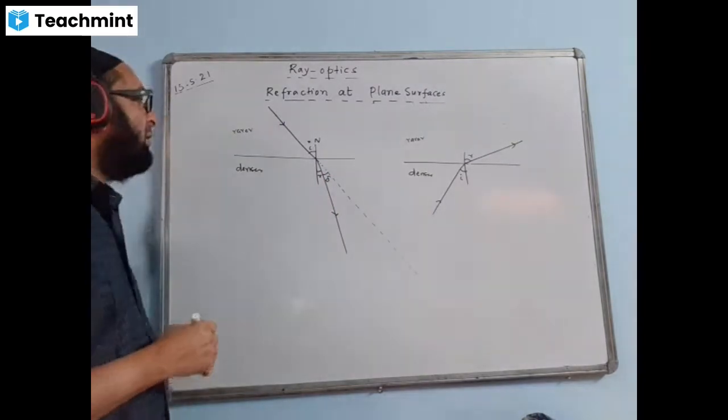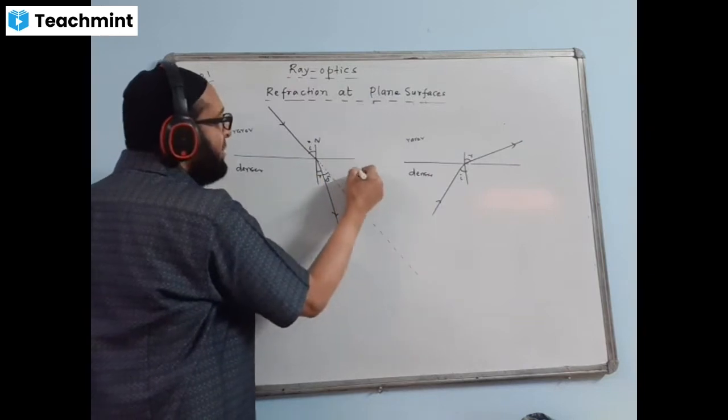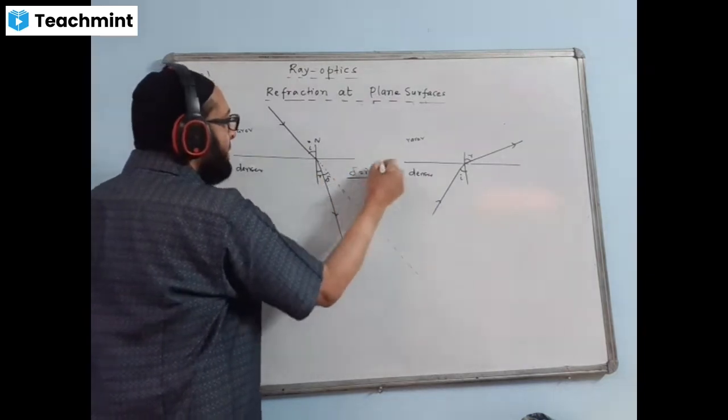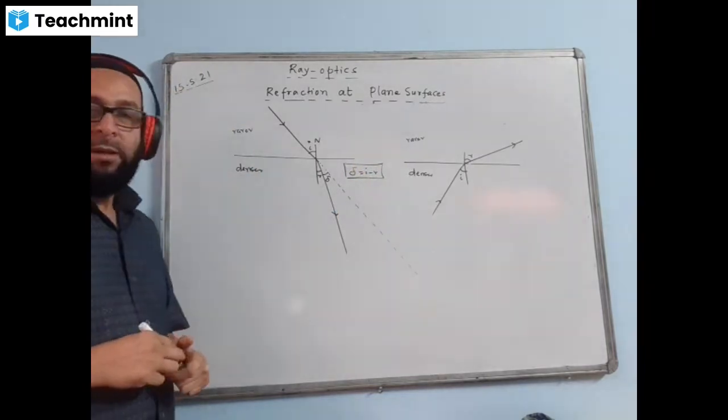In this case, how to calculate the angle of deviation? This time angle I will be bigger than R. So we write that delta is equal to I minus R. We will be writing that. When the ray is coming from rarer to the denser, delta is equal to I minus R.